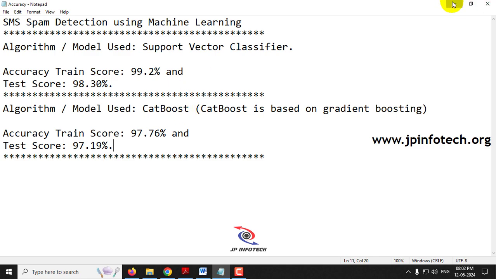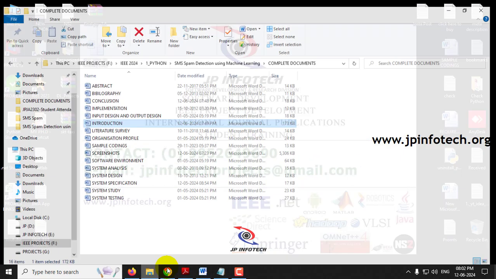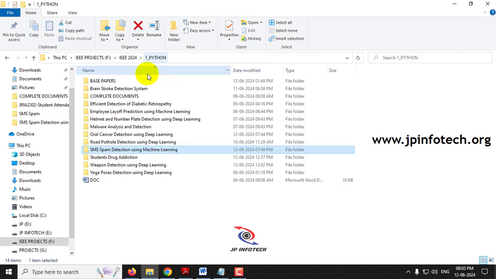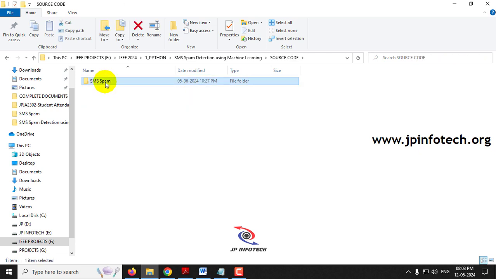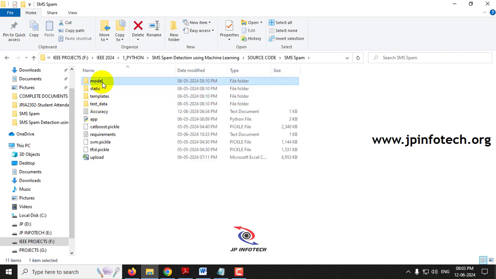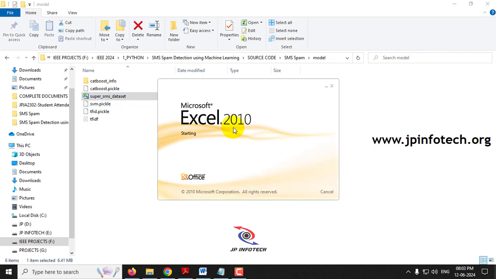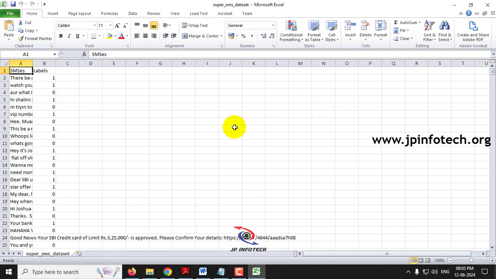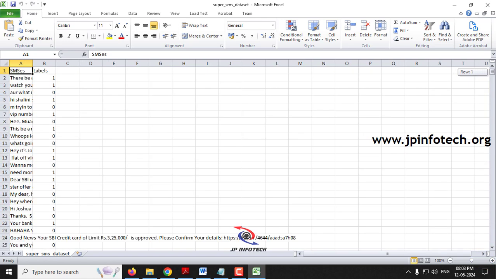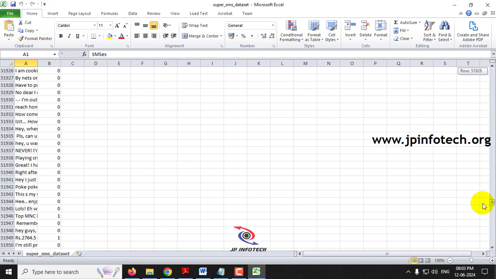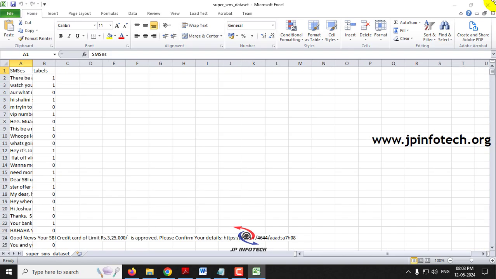Now with this information we'll see about the data set part. As mentioned, the data set is a large data set. Around 67,010 data set records are available, and there are two features available, SMS and the label. So this is the data set that we are going to use to train the system.